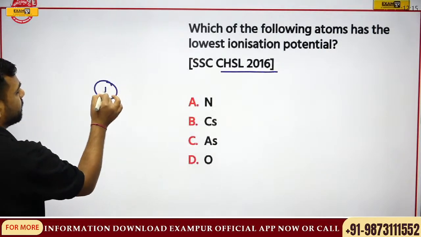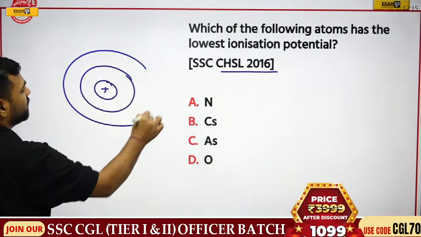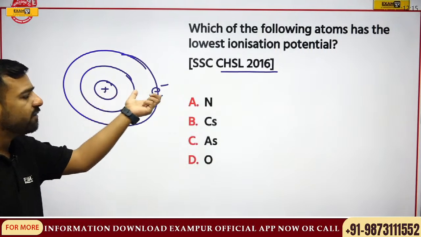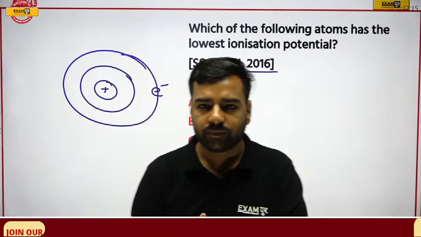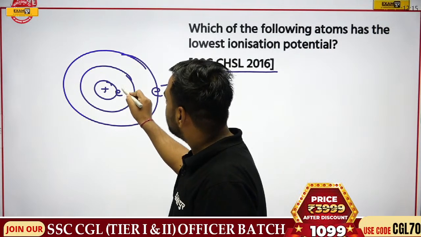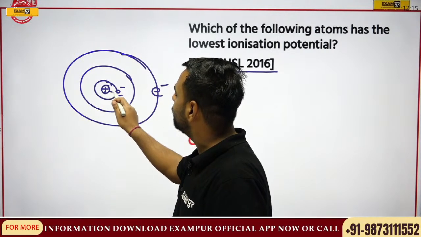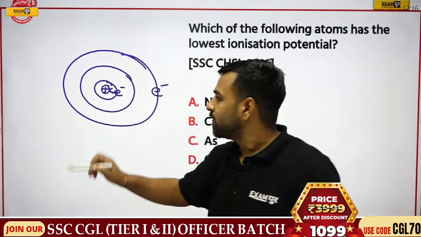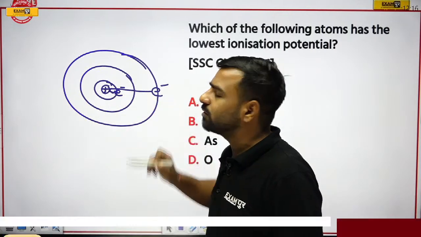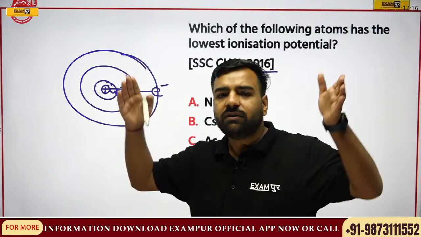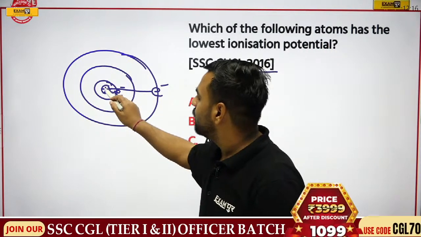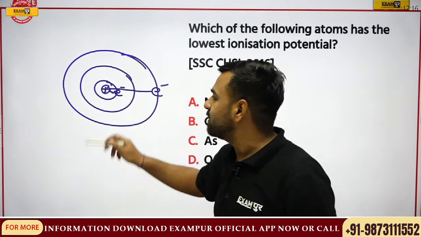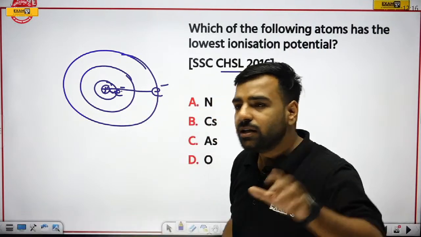If I make a shell, here we have the nucleus with the positive charge, and here we have electrons. Now try to understand. Here we have positive charge, here we have negative charge, so they are going to attract each other. Now, if this electron is present near this nucleus, it will have more attractive power towards this electron. But if the number of shells increases, the distance between this positive charge and this electron, the negative charge, is also going to increase. Now, if this distance increases, the nucleus is not going to attract this electron with the same tendency it was attracting this electron. Is it right? So please try to understand.